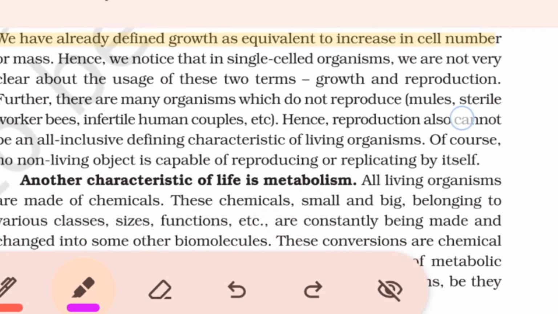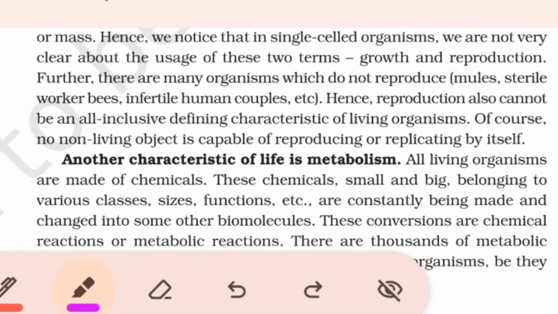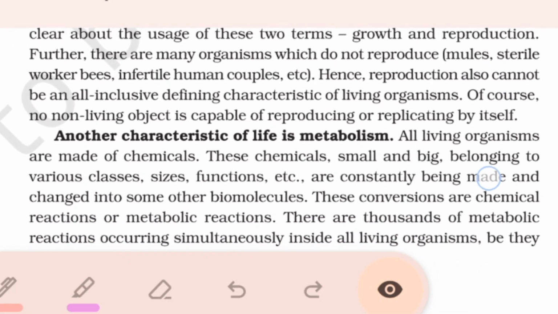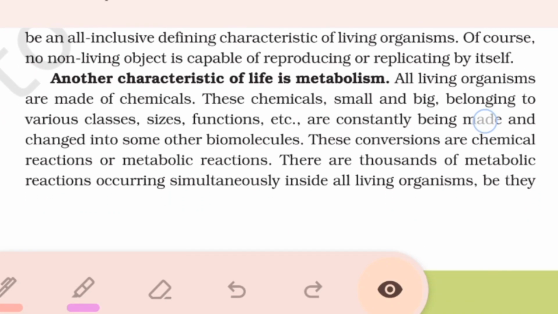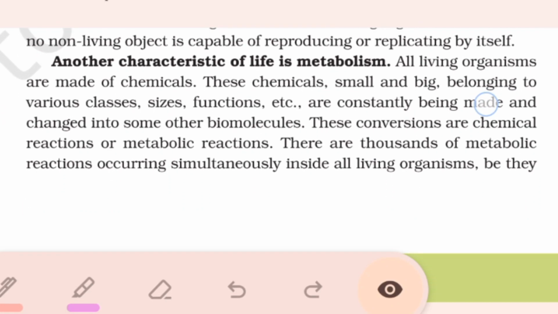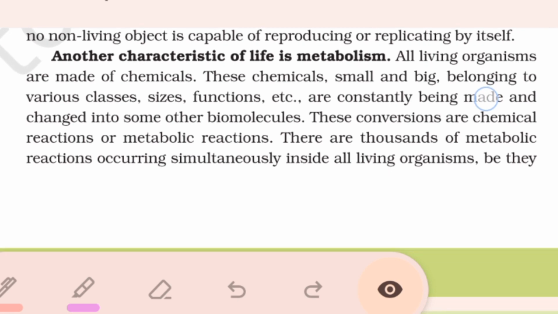Further, there are many organisms which do not reproduce: mules, sterile worker bees, infertile human couples. Hence, reproduction also cannot be an all-inclusive defining characteristic of all living organisms. Of course, no non-living object is capable of reproducing or replicating by itself.